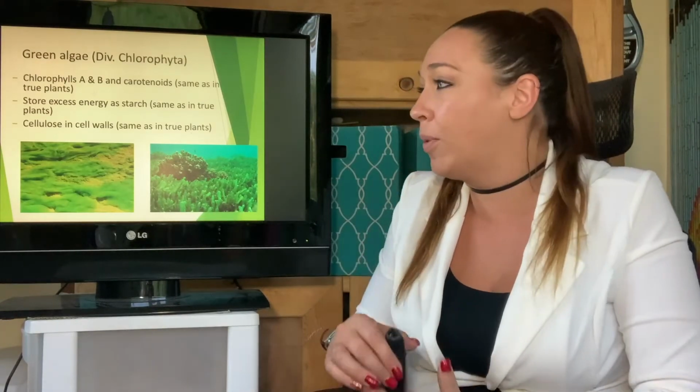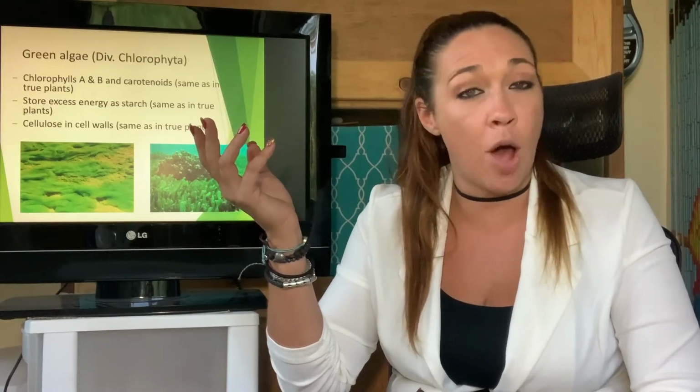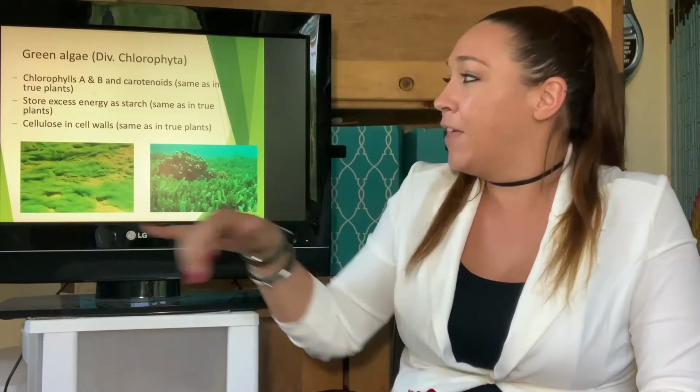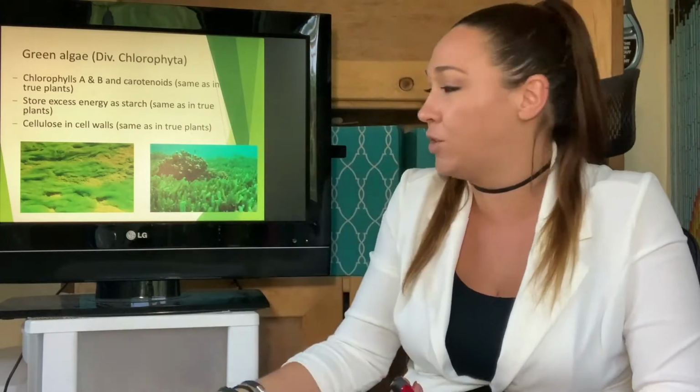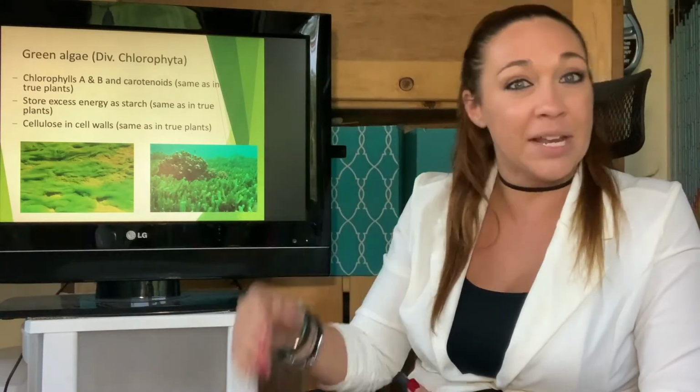Okay. So they do have chlorophyll A and chlorophyll B. This is basically just color extracting pigments that are found inside their chloroplast. They're really good at doing photosynthesis. So when they have extra sugars, they essentially store them as starch. This is super common in plants as well. And again, ancestor of land plants, so it makes sense that these guys do that. They do have cellulose in their cell walls, or cellulose cell walls. Essentially, this is just a complex sugar, a complex carbohydrate that's turned into a structural usage, which is really nice. And again, you do have some of the leafy kinds here. You do have some of the fuzzy, almost mold kind of looking types. But again, all just green algae.